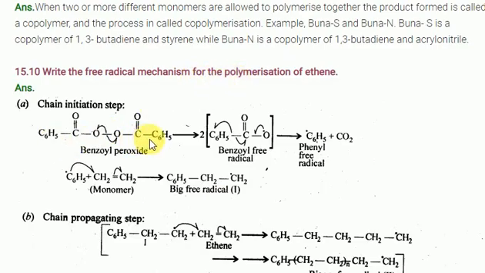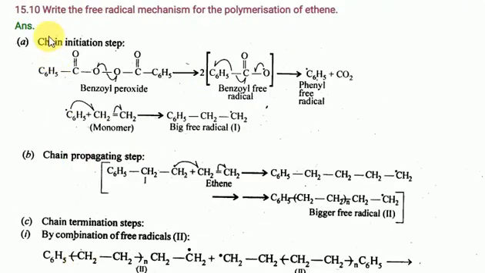Next one, a very important question: write the free radical mechanism of the polymerization process. This is very important. Look here. What happened here? The free radical polymerization process. How many steps happen? Initiation, propagation, termination. Initiation, how does it happen? Benzoyl peroxide, C6H5 C double bond O. Peroxide means, look at this equation.